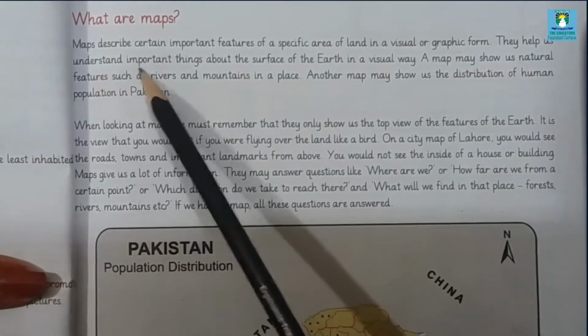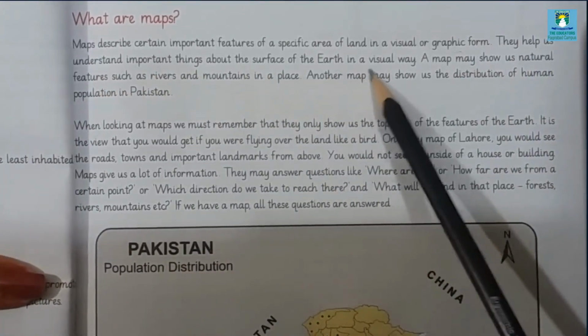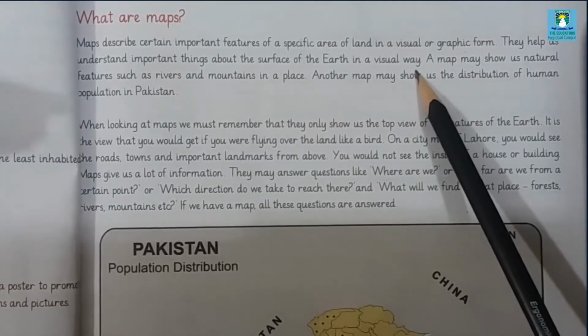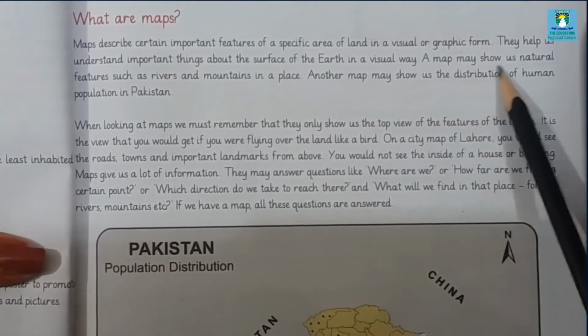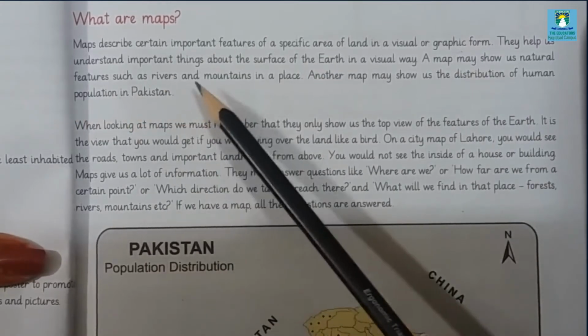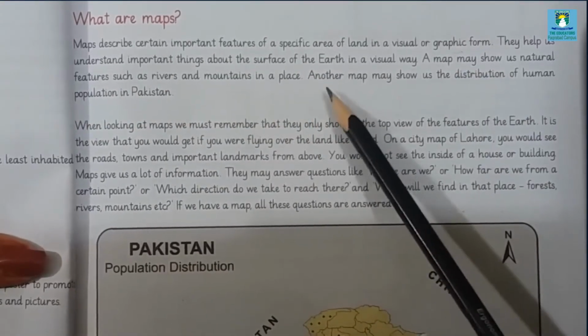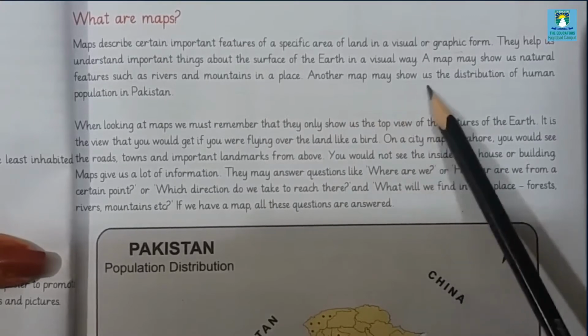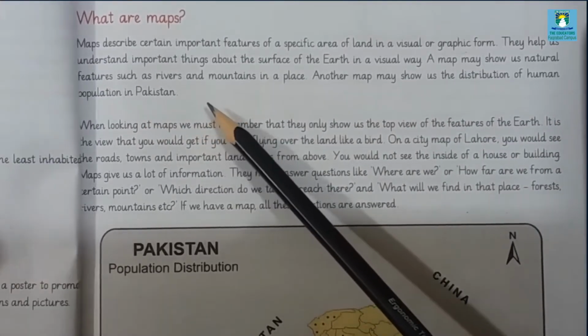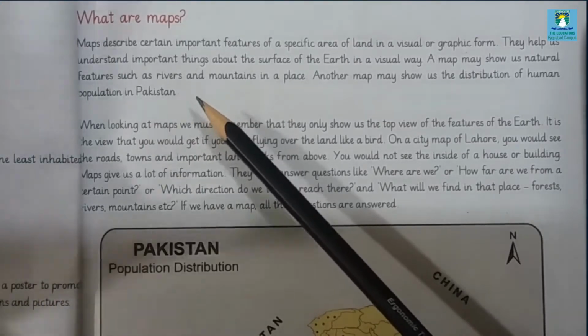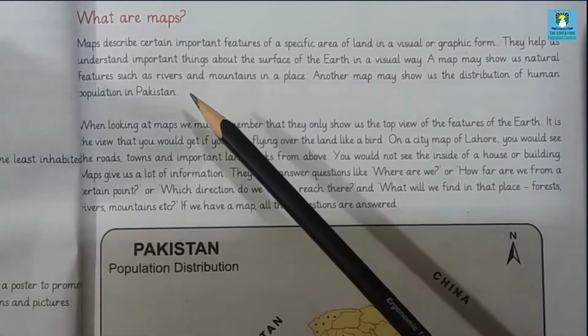They help us understand important things about the surface of the earth in a visual way, like we can see with our eyes on the map about different features of the earth. A map may show us natural features such as rivers and mountains in a place, while another map may show us the distribution of human population in Pakistan. There are different types of maps, and they show us different types of features.